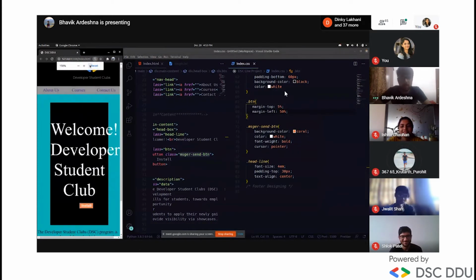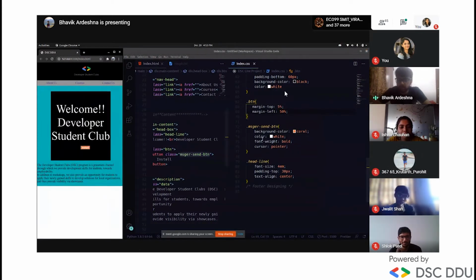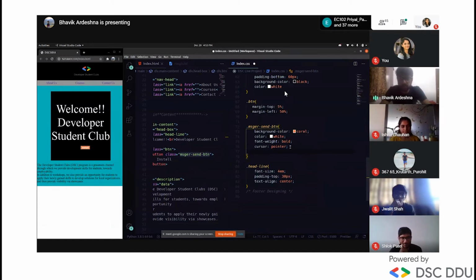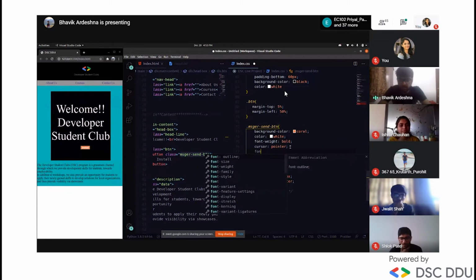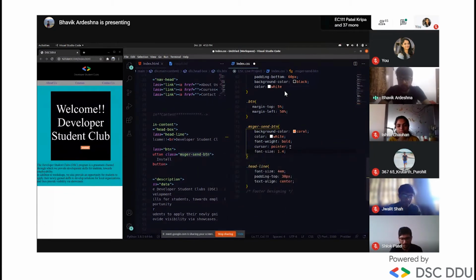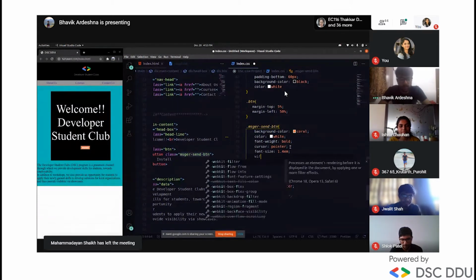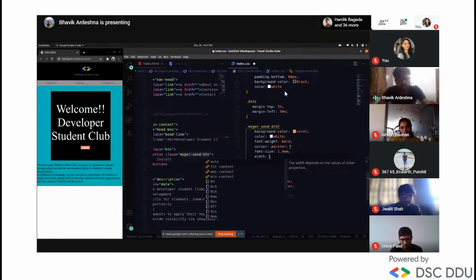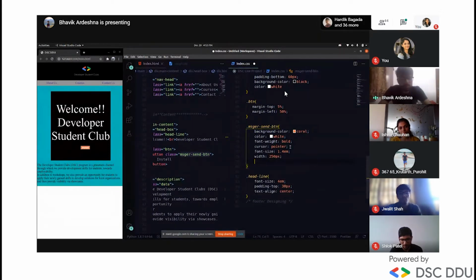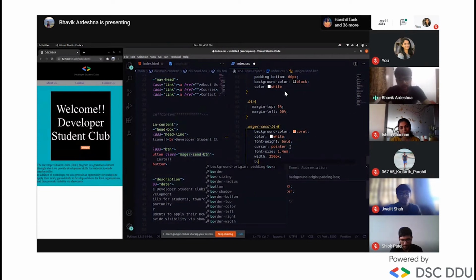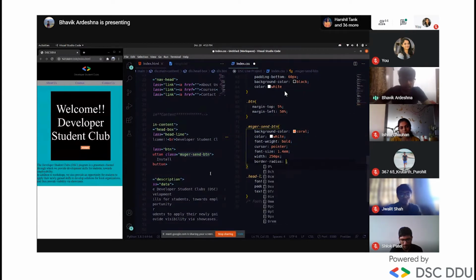Okay, so next, cursor. That will give the cursor, and font size. We want a font size of around 1.4 em. You can convert by calculating, considering 1 em as 16 pixels. And width 250 pixels, so you can see the changes. And border radius: it will give a radius to the border of the box, the button, and I will give this 10 pixels.